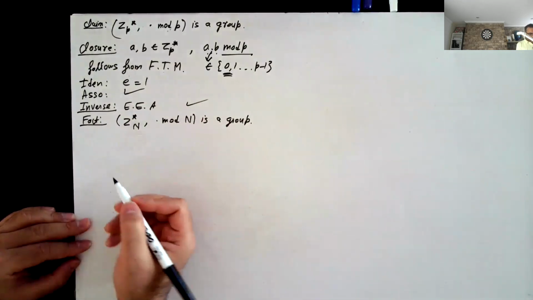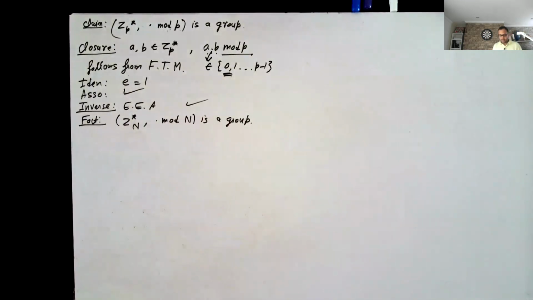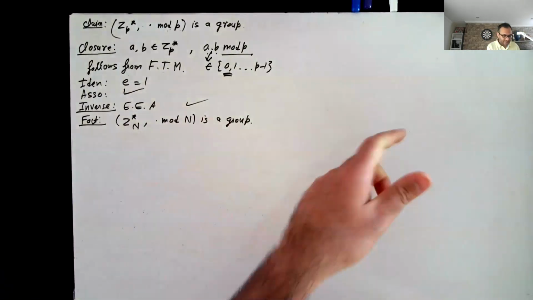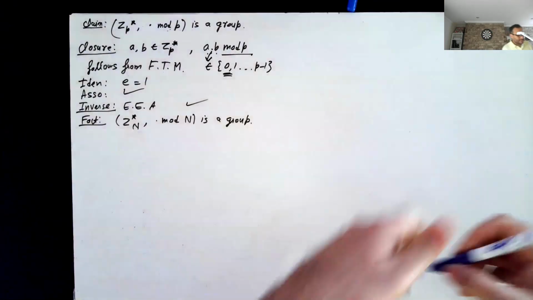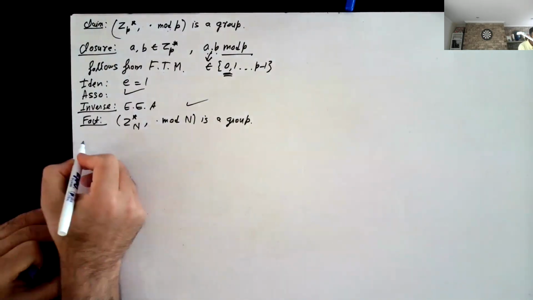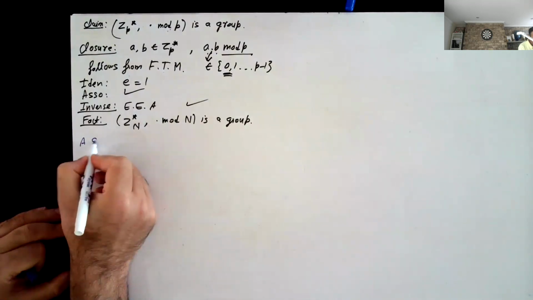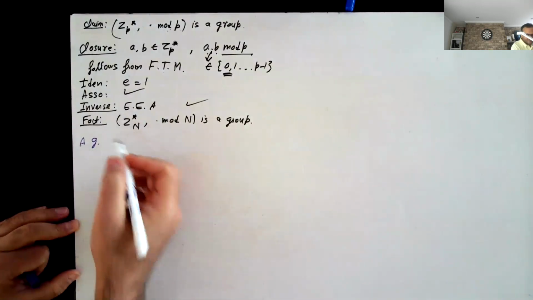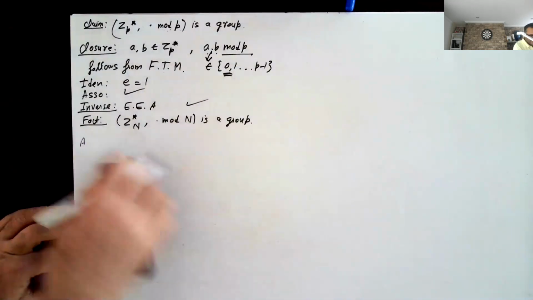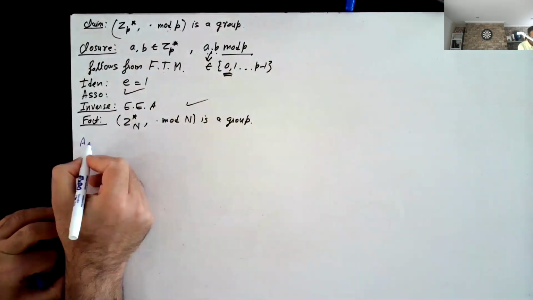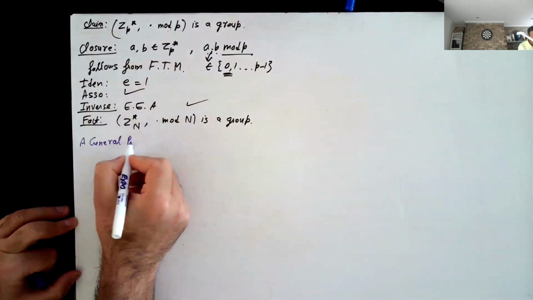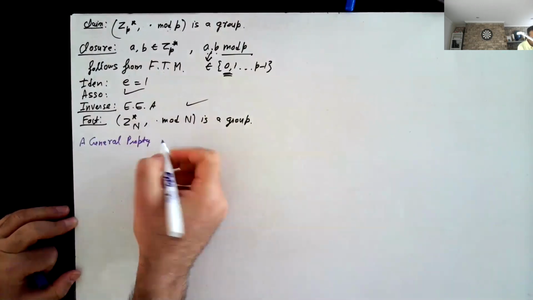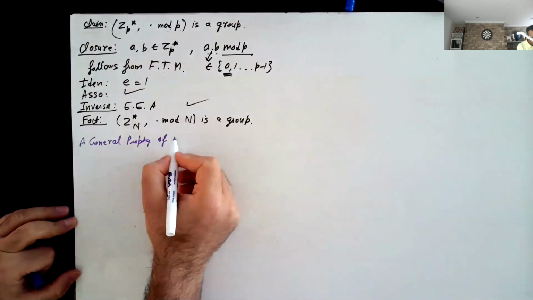Now a very important general property of any group.